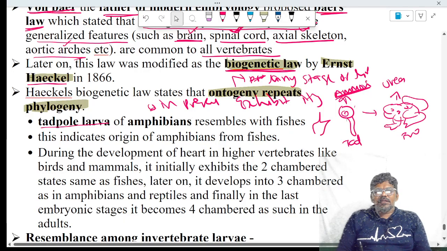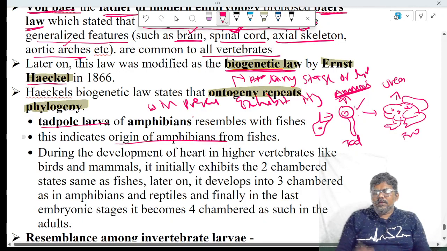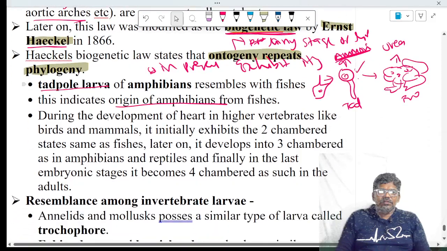Based on that, we can understand that the tadpole is excreting ammonia. Fish excrete ammonia. It is a fish character. Amphibians are evolved from fishes. Fish character is exhibited in the life cycle of amphibia. Hence, it is an example for the biogenetic law, which indicates the origin of amphibians occurred through fishes.